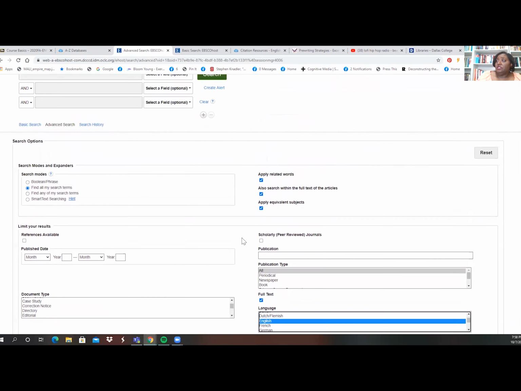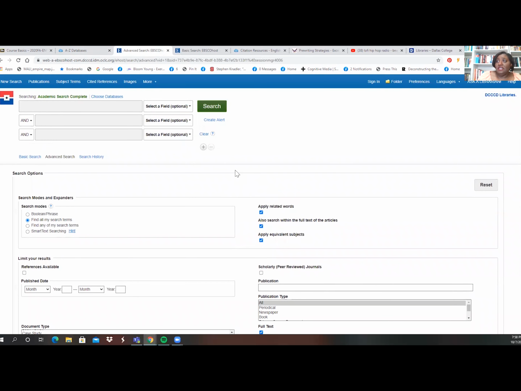Okay, so having said that, let's see how it works if I search for something. So let's say that I like cats. I love cats, so let's see what happens if I put cats. I can also choose other options, like maybe I don't want to talk about cats in every way. Maybe I just want to talk about cats as pets. So let's see if I put pets here and see what happens. I click search.